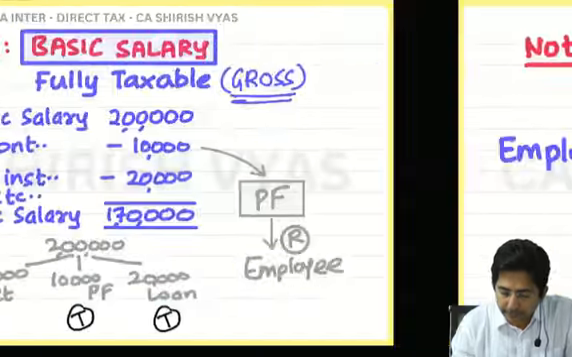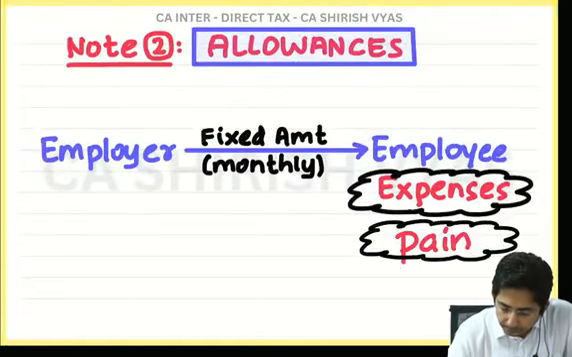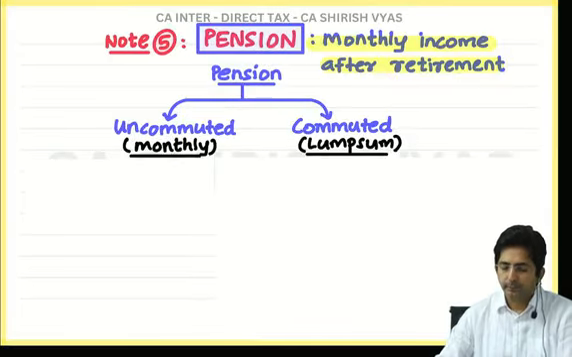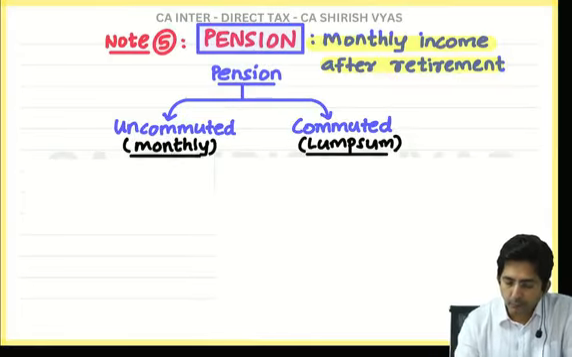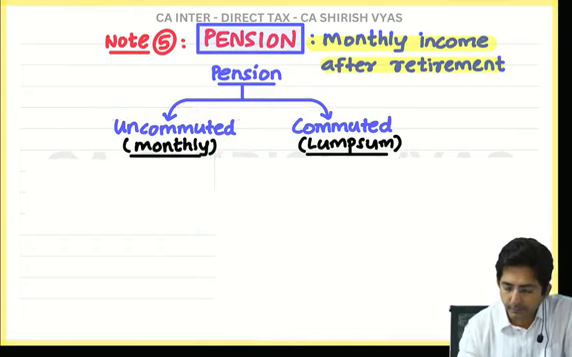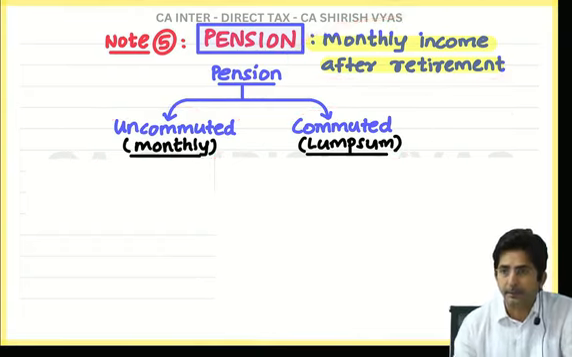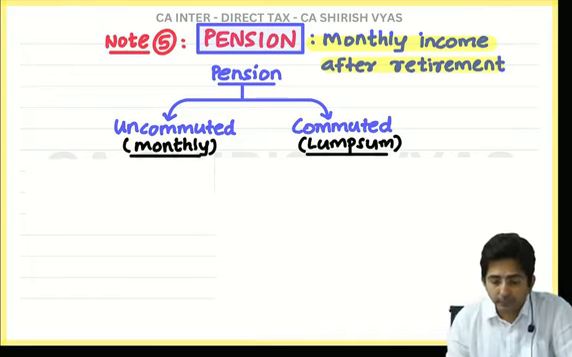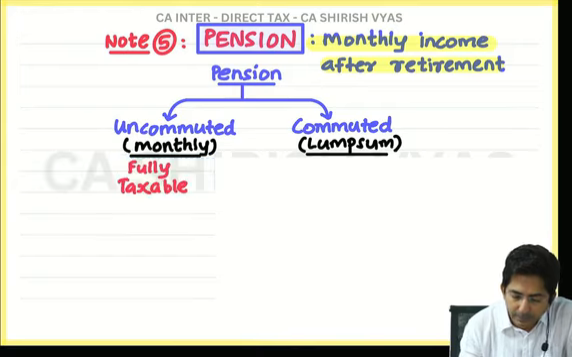So see, this I have written here, look at the screen. Pension can be of two types. Uncommuted is called monthly pension. Commuted is lump sum. And see what I have written here, it is a monthly income after the retirement. Now the main question is what? Taxable or exempt? So see, this pension will be fully taxable.